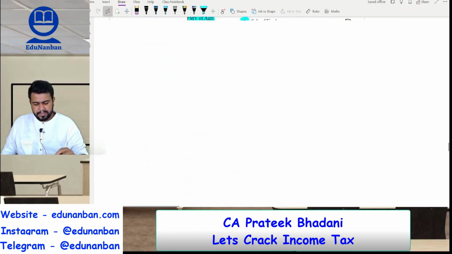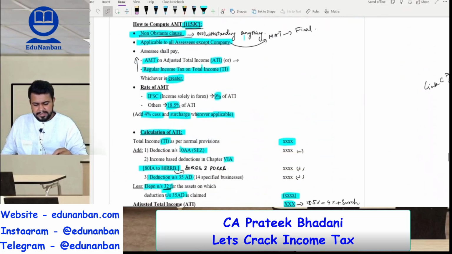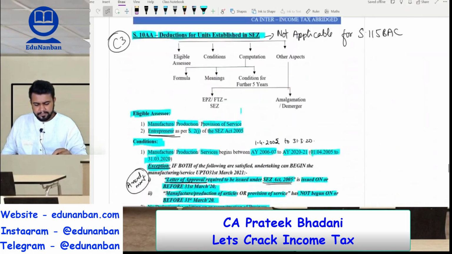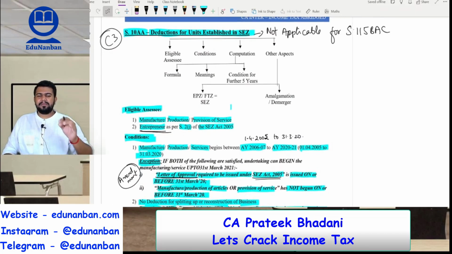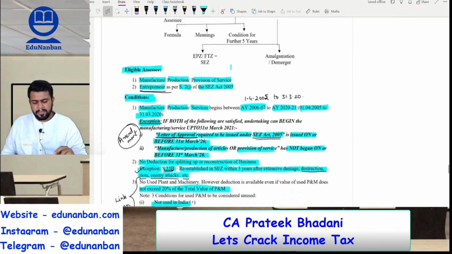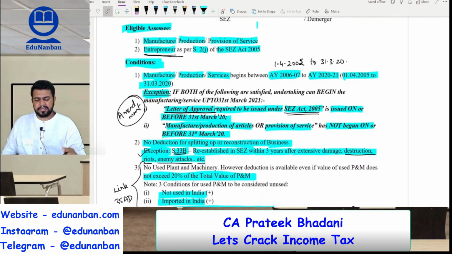Now let us first see section 10AA. Section 10AA, deduction for special economic zone. The section 10AA deduction for special economic zone is also not available for section 115 BAC, that is the assessee who is choosing the new tax regime. Okay, firstly, who is eligible for SEZ deduction? Firstly, a person should be manufacturing or producing or providing services. Okay, and the assessee should be defined as an entrepreneur as per section 2J of the Special Economic Zone Act of 2005. Only then the assessee is eligible.